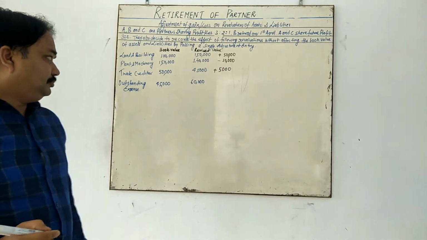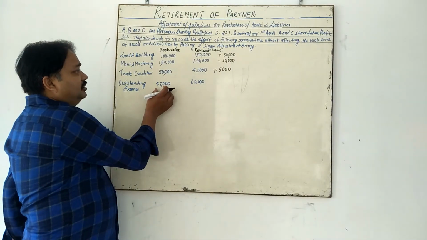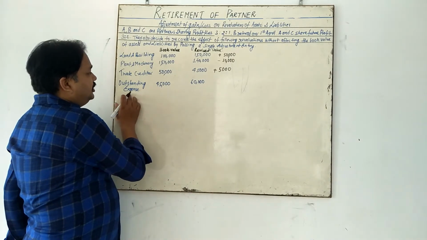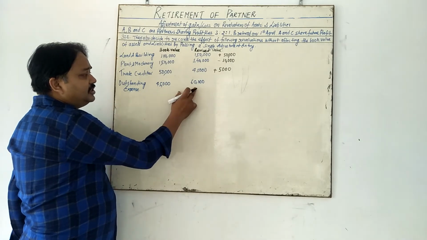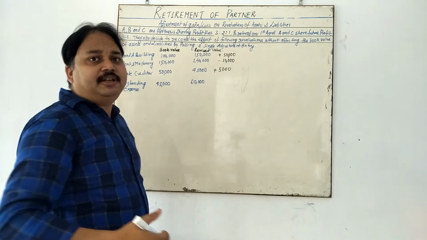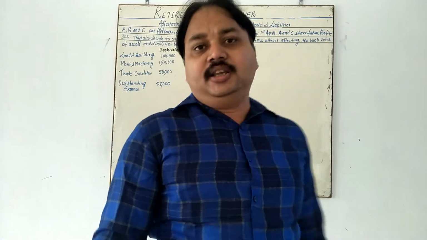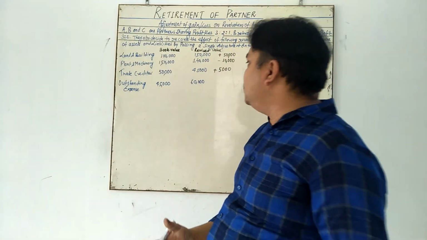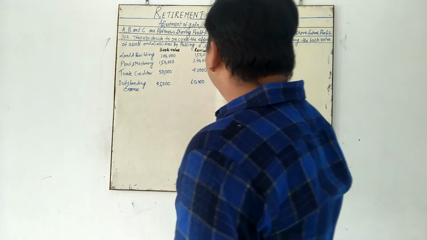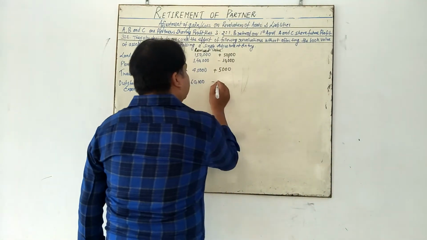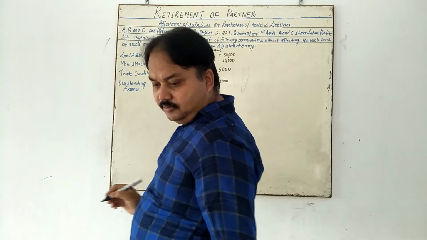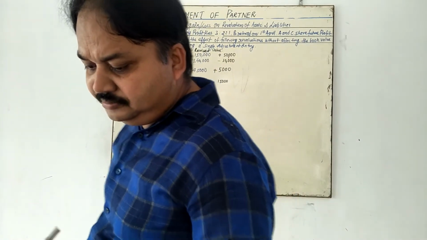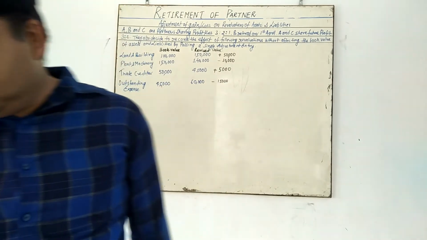What about the next? Here liability is going to be increased, because outstanding expense is a liability; it was 45,000 and now it is 60,000. So if the liability is going to be increased, it means you have to deduct. What amount to deduct? 15,000.